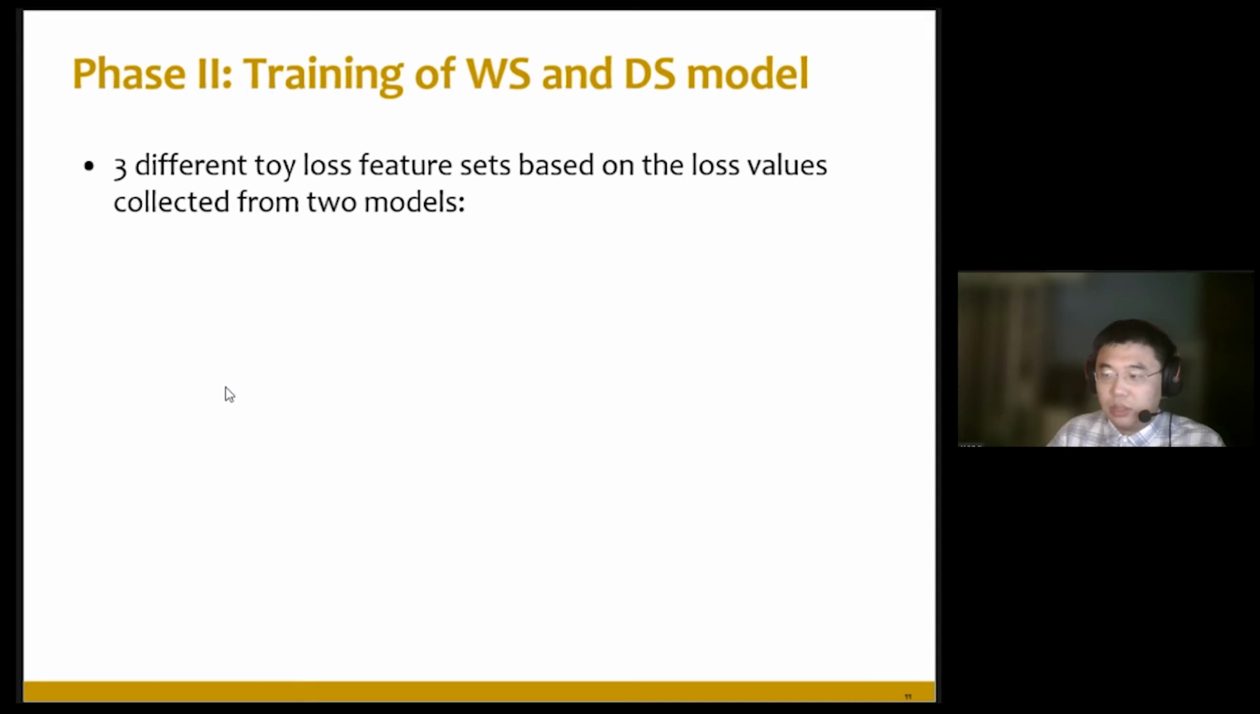Given the selected values, we built 3 different toy loss feature sets based on these values to try to explain why using 2 models will be better than 1. The first value is alpha D divided by omega D, the second value is alpha W divided by omega W, and the third value is the arctangent of this value divided by this value.